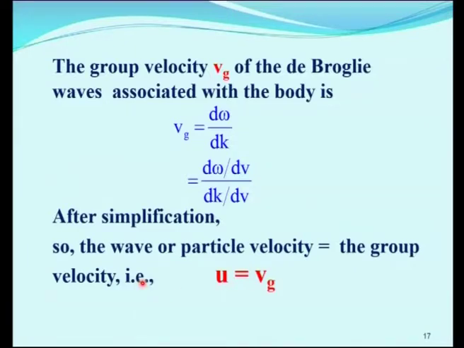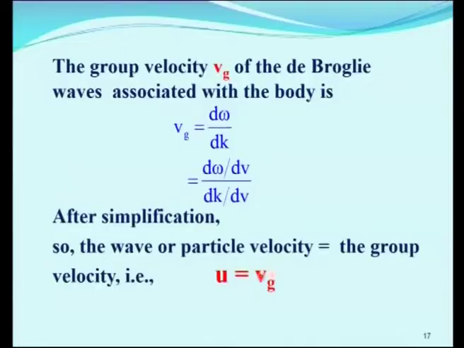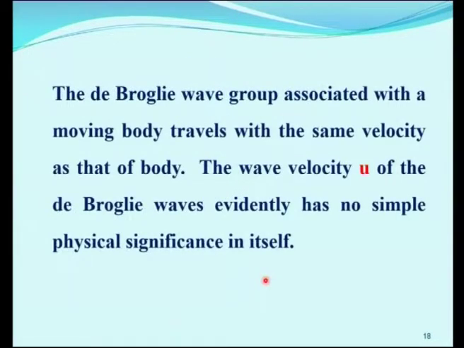What we assumed previously, I told you with the example of the marathon race. Now, we have arrived quantitatively in the derivation at u is equal to Vg. So, the de Broglie wave group associated with a moving body travels with the same velocity as that of the body. The velocity u of the de Broglie waves evidently has no physical significance in itself, so we have gone for group velocity. From this result, it follows that a material particle in motion is equivalent to group waves or a wave packet.